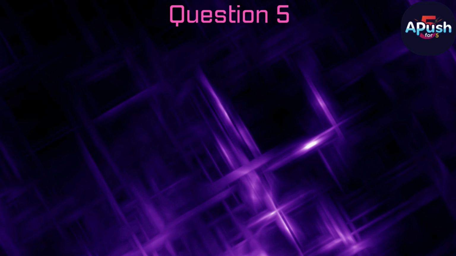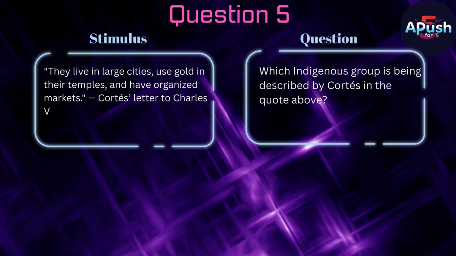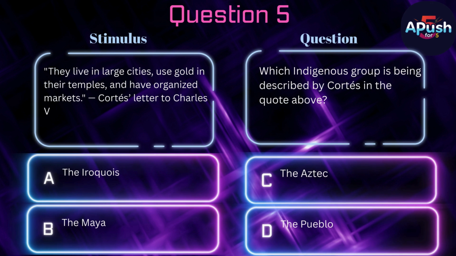Question 5. Stimulus. They live in large cities, use gold in their temples, and have organized markets. Cortez's letter to Charles V. Question: which indigenous group is being described by Cortez in the quote above? A. The Iroquois, B. The Maya, C. The Aztec, D. The Pueblo.